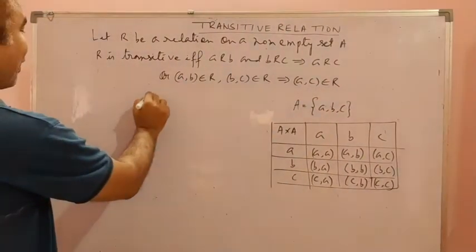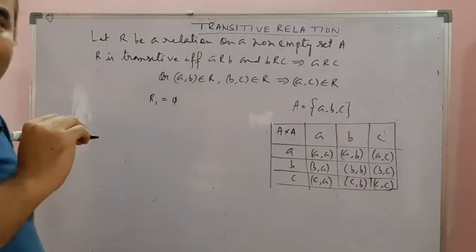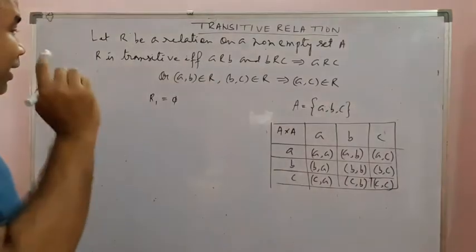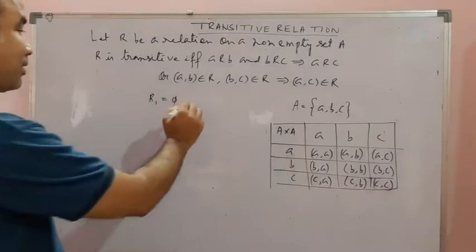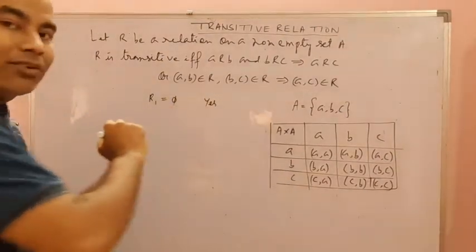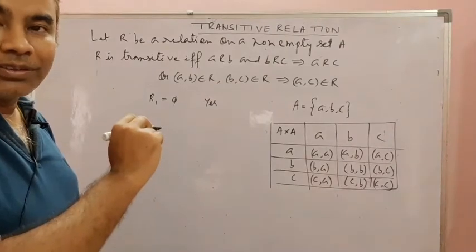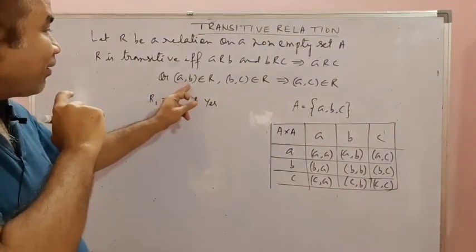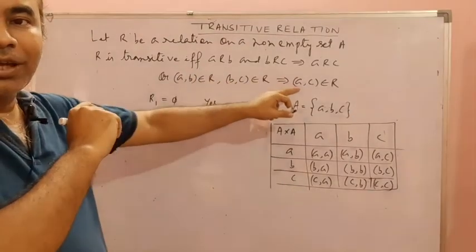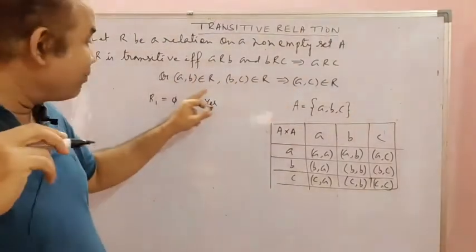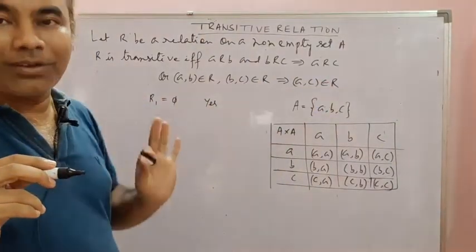First of all, I consider the null set phi, because the null set is a subset of every set, and this is called the empty relation. Is the empty relation transitive? The answer is yes. Why? Because if (A, B) and (B, C) are both there, then we should have a third ordered pair. But if these two ordered pairs are not there, then we need not have the third ordered pair.